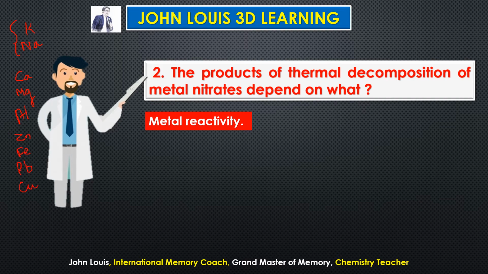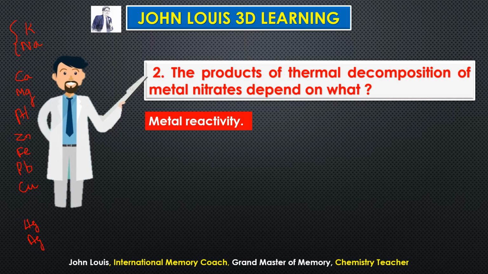These are the 7 medium reactive metals. There are some more, but at least we should remember these 7. Then the low reactive metals are mercury, silver, gold and platinum. Gold and platinum almost do not react with anything, so we need not consider them here.